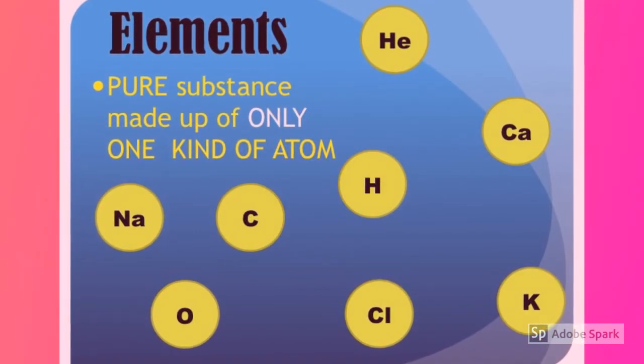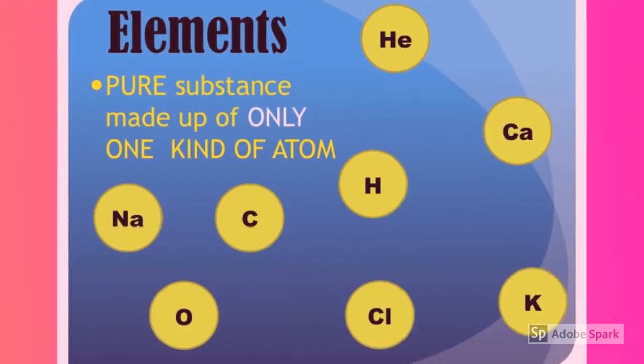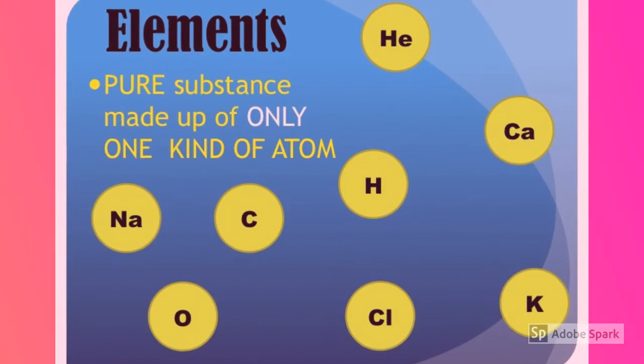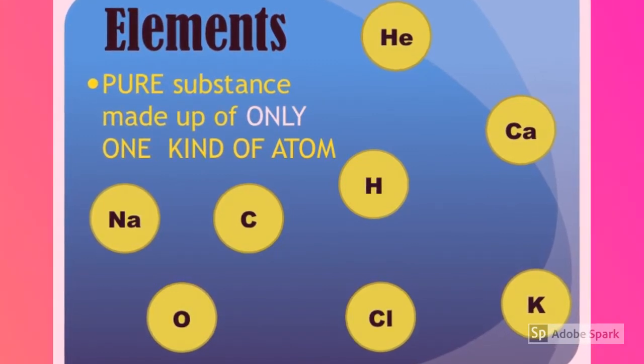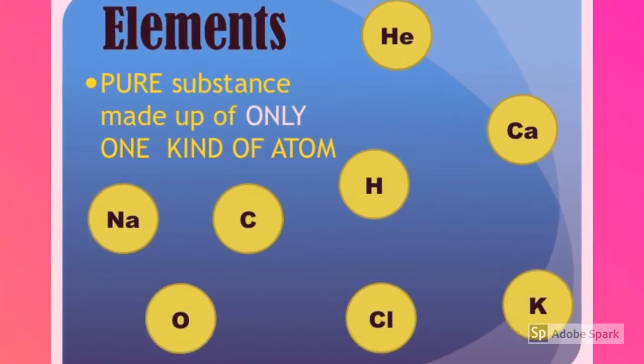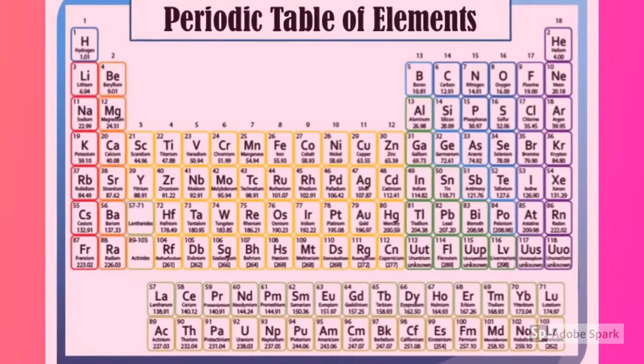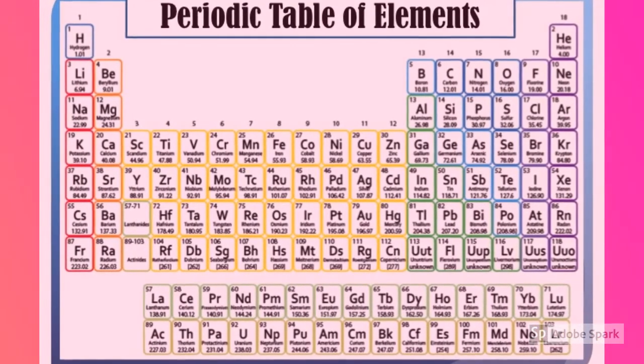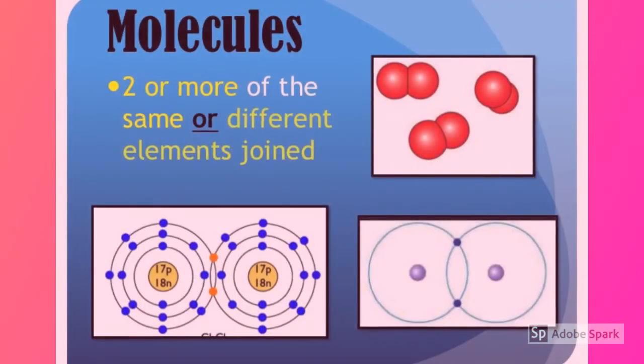Elements are pure substances made up of only one kind of atom. Here are a few examples of some elements. Do you know them all? Here we have a periodic table of elements.